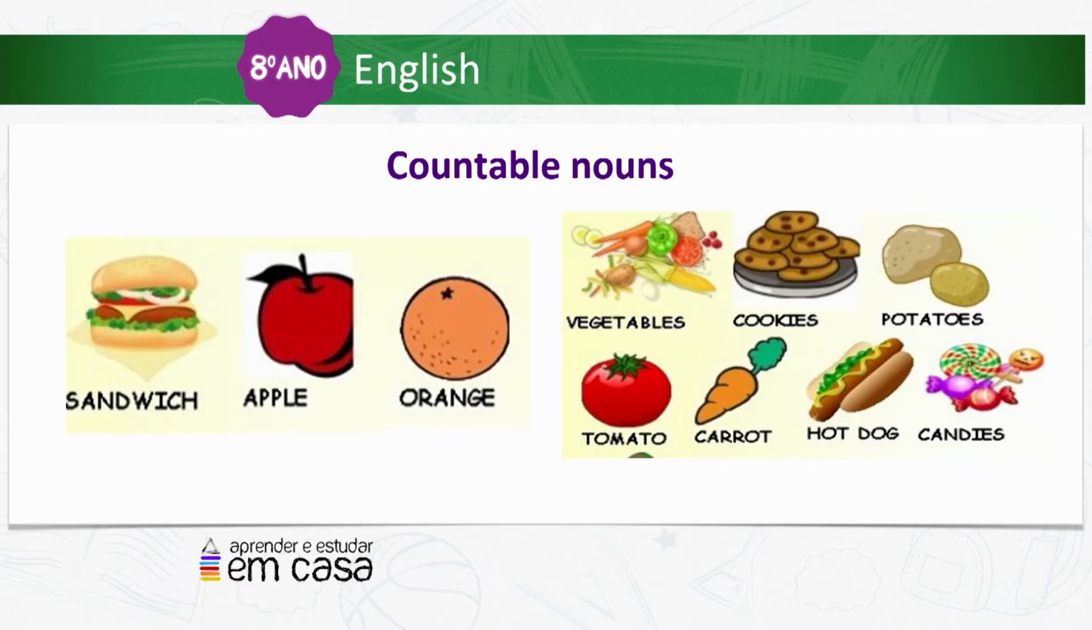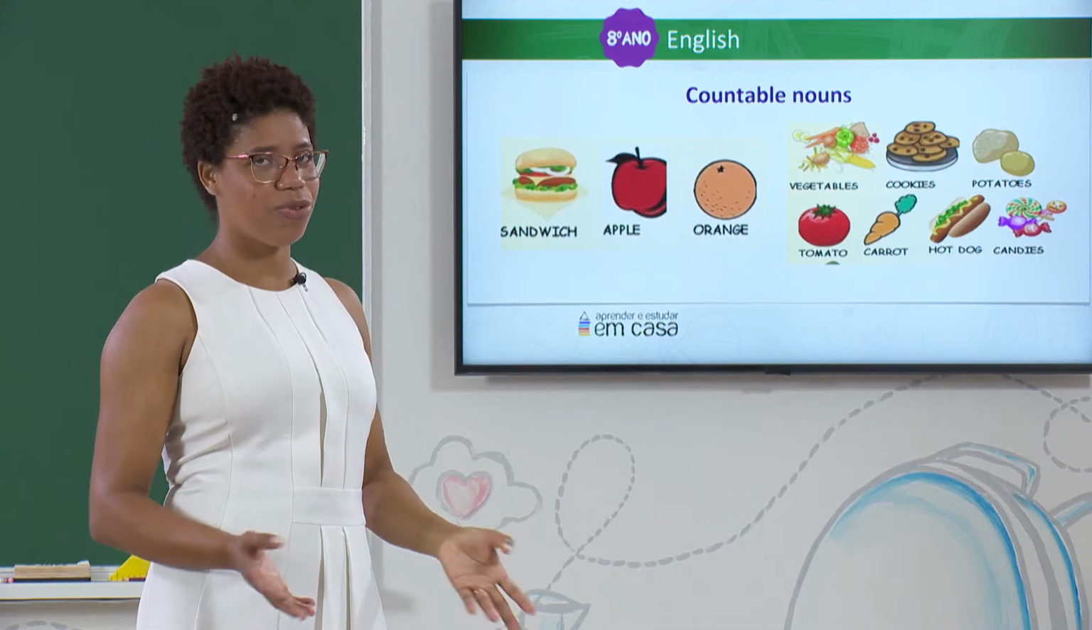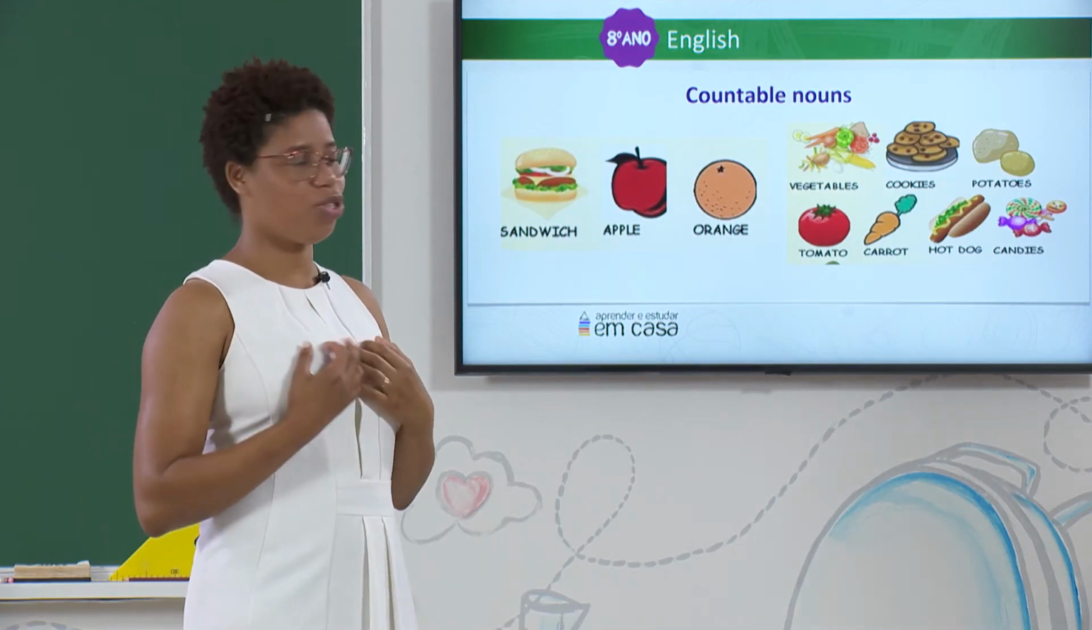Now we are going to see more examples of countable nouns. Sandwich, apple, orange. These are nouns. We can say 1 orange, 2 oranges. And we have vegetables, cookies, potatoes, tomato, carrot, hot dog, and candies. I know you love candies. You love sweet things. I love candies too, okay?